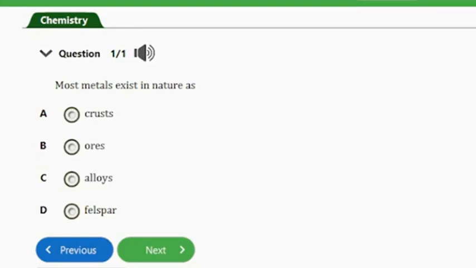Ores are usually concentrated and changed to oxides before extraction. So this ore is actually the form that most metals exist in. They are usually concentrated and changed to oxides before extraction.